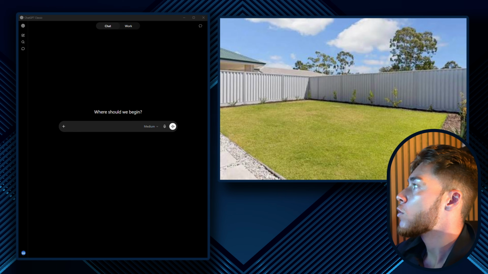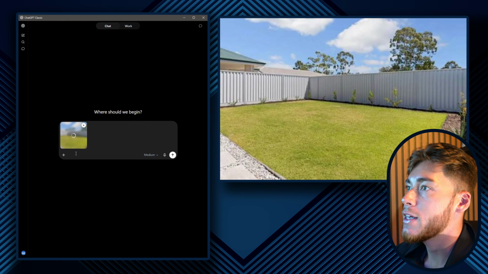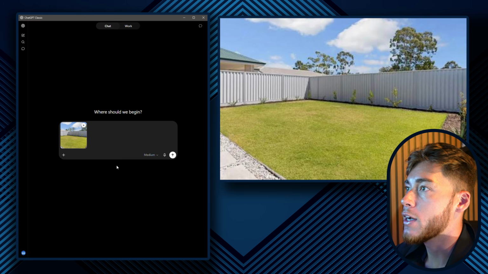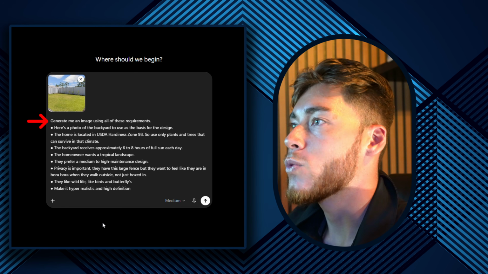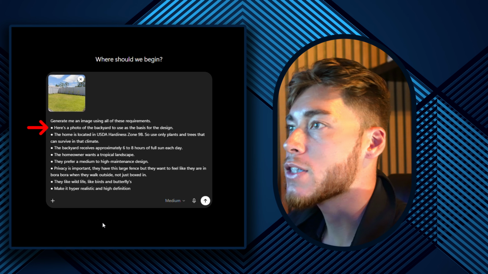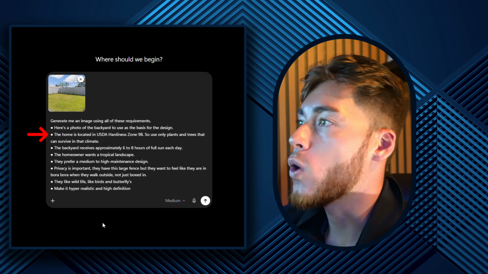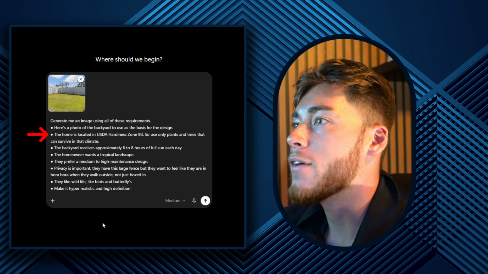So I have a backyard photo right here. I pulled this off of Google, and all we're gonna do is drag that into ChatGPT, and I'm gonna put this prompt that I created in. So this says, generate me an image using all these requirements. Here's the photo of the backyard. Use this as a basis for the design. This home is located in USDA Zone 9B, so only use plants and trees that can survive in this climate.